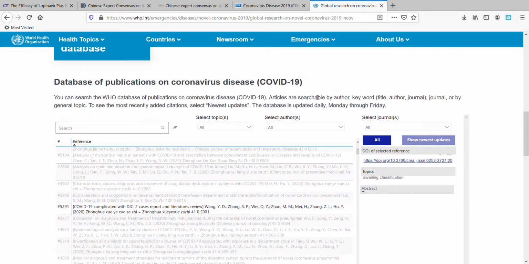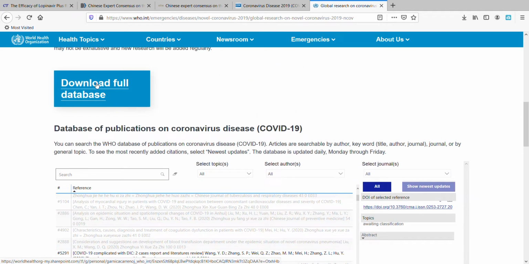One more thing I wanted to mention is if you click on this, download full database, you will be able to download in several different formats, including, I believe, EndNote, Mendeley, and I downloaded a CSV file, which you can open up in Excel, basically a spreadsheet of all of these citations related to coronavirus. Very, very helpful. And then you can take those citations, and if you click on the DOI and you can't get to a full text article, take those citations and bring them into PubMed and see if you can access one that way.